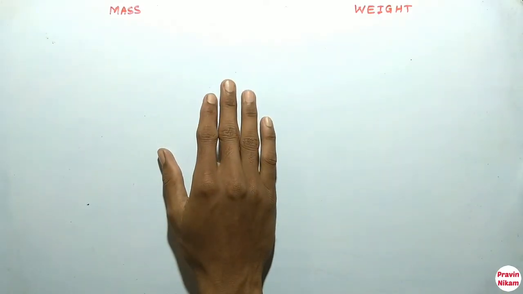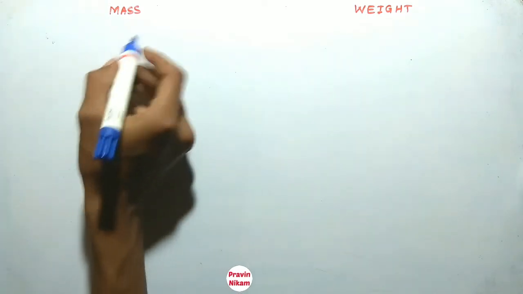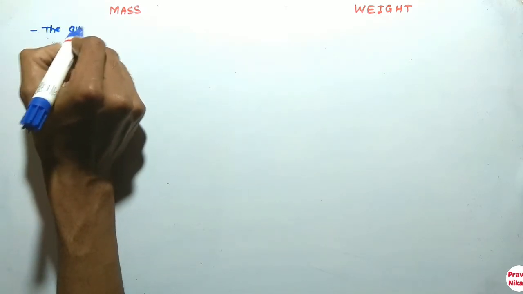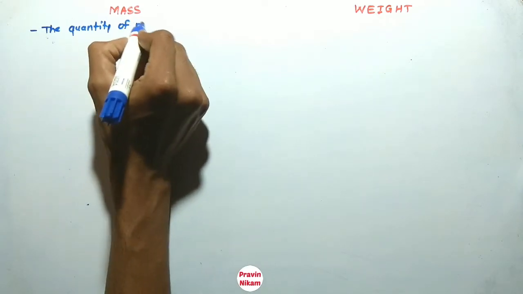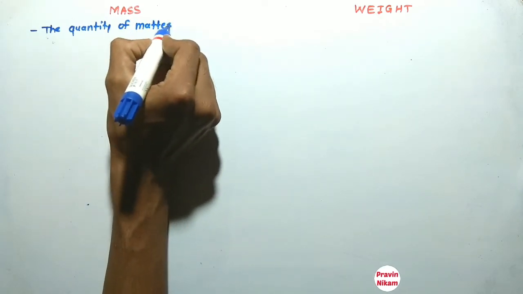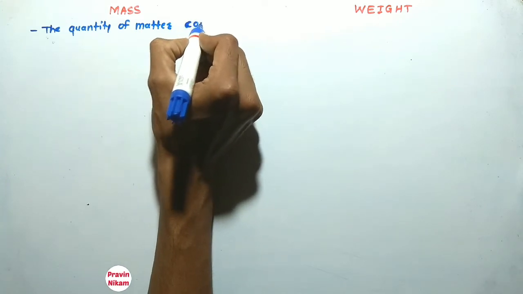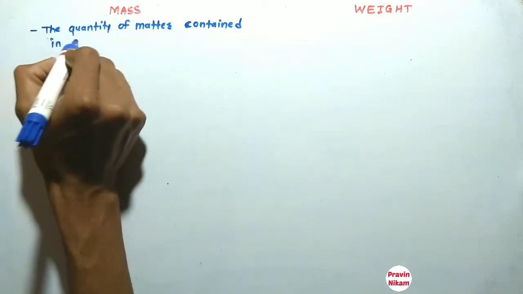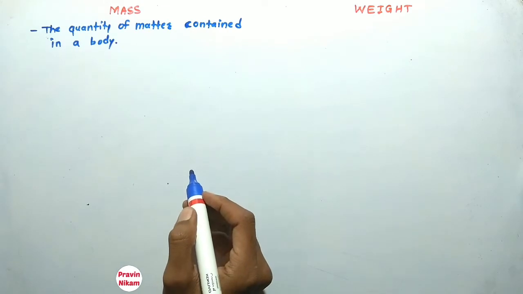Now let us see what is mass and what is weight. So what is mass? Mass is the quantity of matter contained in a body.